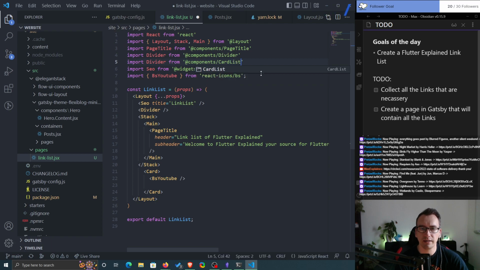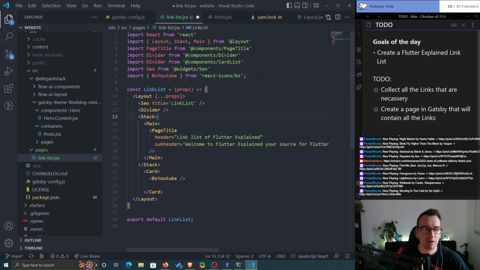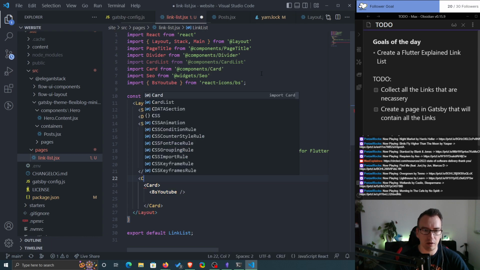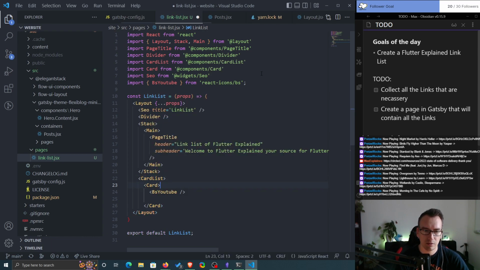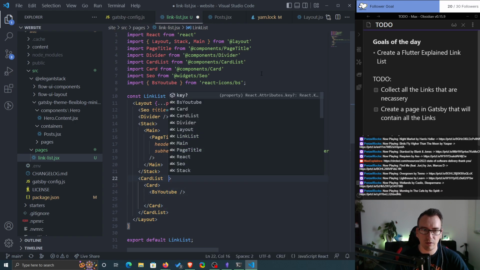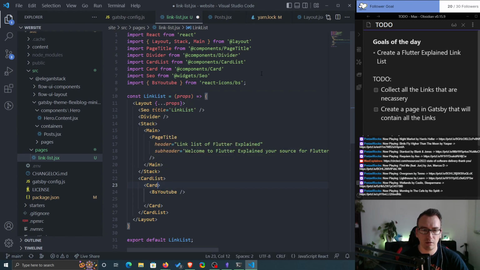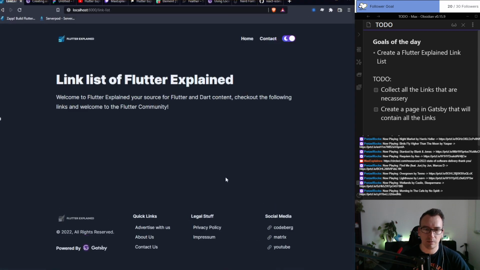Do we have a card list? Actually, yes, I think we have. So what we could do is creating here a card list and copy that whole thing and say card, just a card. Good, and then we say there is a card list with cards. Is it providing anything to us? A key, and this one? Nothing really. So, good. Now let's see.